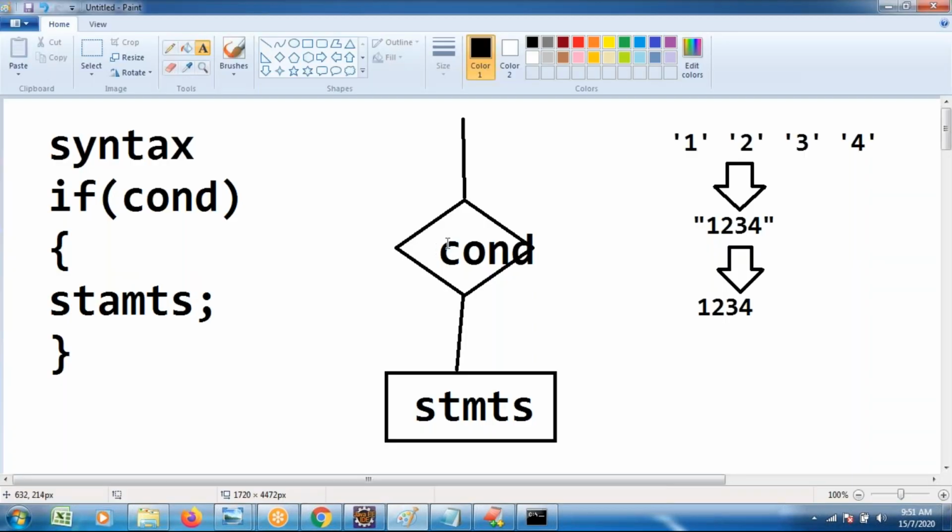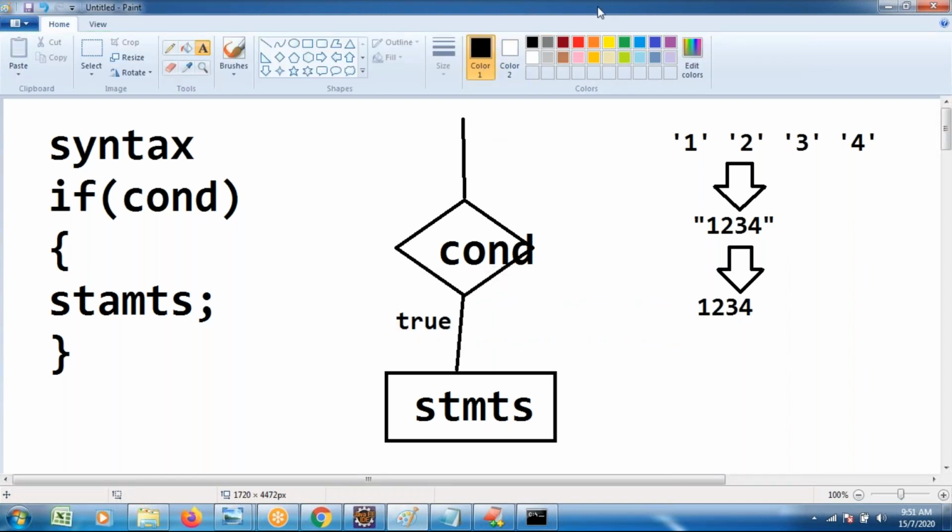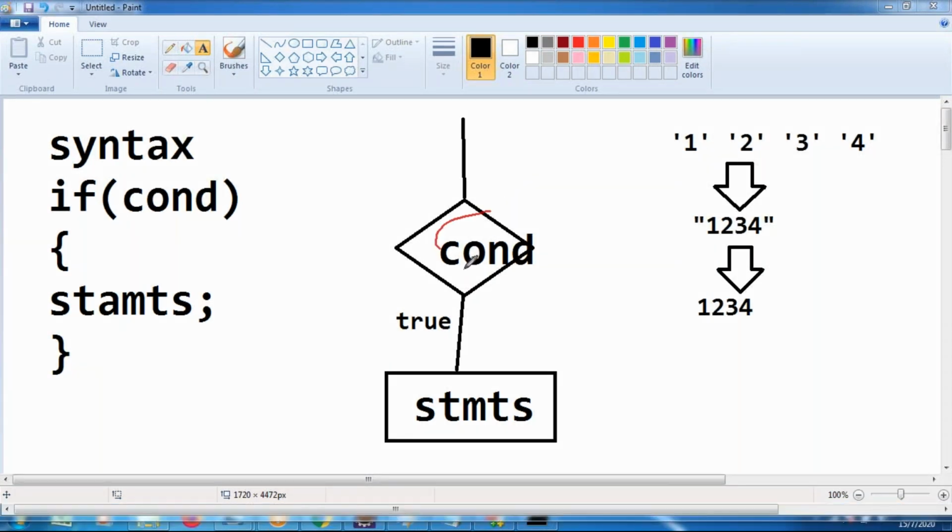The condition is evaluated. The condition is true. If the condition is true, the related statements are executed. First, this part is executed. If it is true, this logic statement runs. Suppose it is false, what happens? Nothing is going to be obtained.